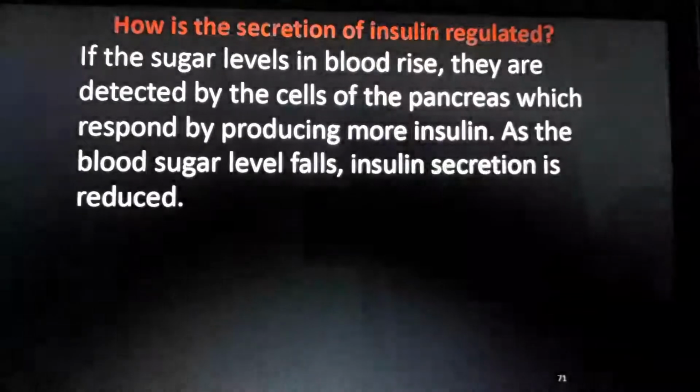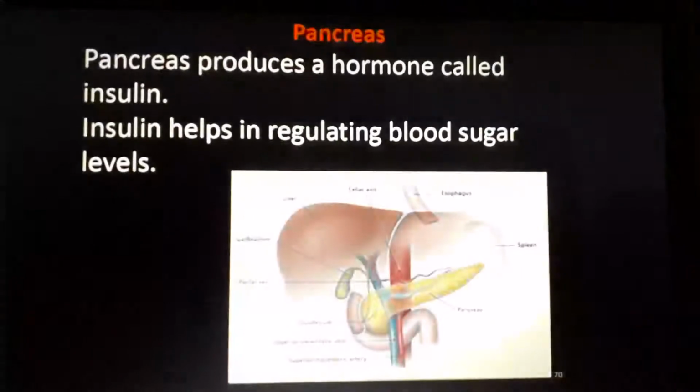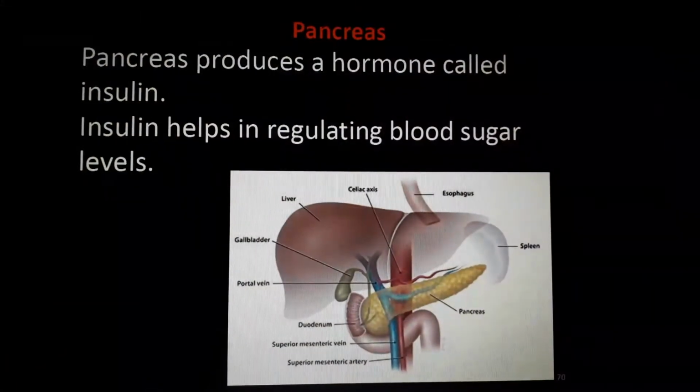So let's see, then why does a disease called diabetes come? It is because of abnormal work of the pancreas. Understand? The insulin level in our body is not correct. At that time, a particular disease will come. It is called diabetes, or simply we can say sugar. You can ask your parents or your grandmother, grandfather, father, mother. Most of them are worrying with this blood sugar level problem, called diabetes.